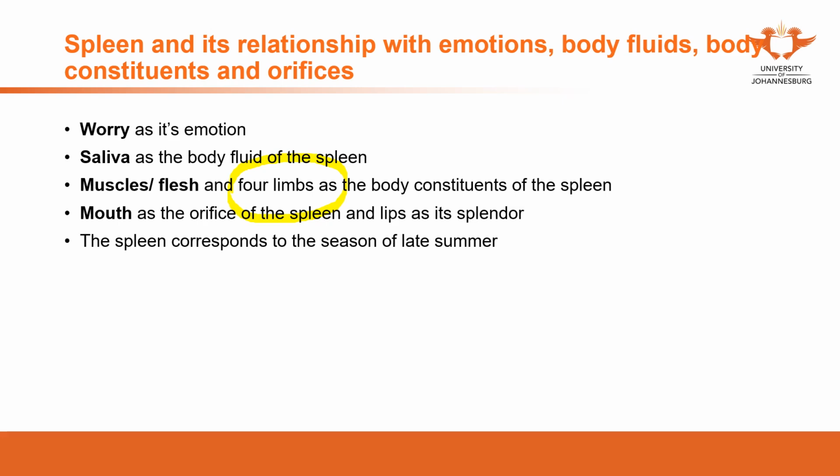Spleen corresponds to the season of late summer. Late summer, again, we actually mentioned in the five elements before, but there are some different theories and debates on when late summer is. But here, especially when we use our treatments, we use the theory of late summer as the period from late summer to early autumn.